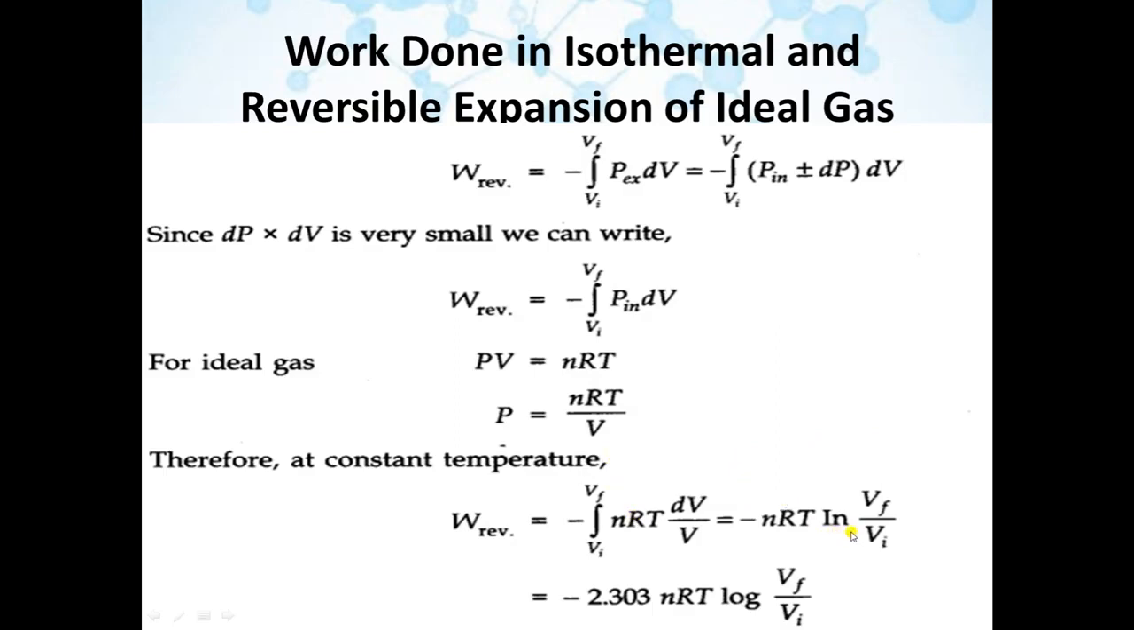Now here we have to remove the natural log. How can you remove the natural log? By multiplying it with 2.303. So natural log will convert into log. The equation will become minus 2.303 nRT log of final volume divided by initial volume. Now this is the derivation for work done in isothermal and reversible expansion of an ideal gas.